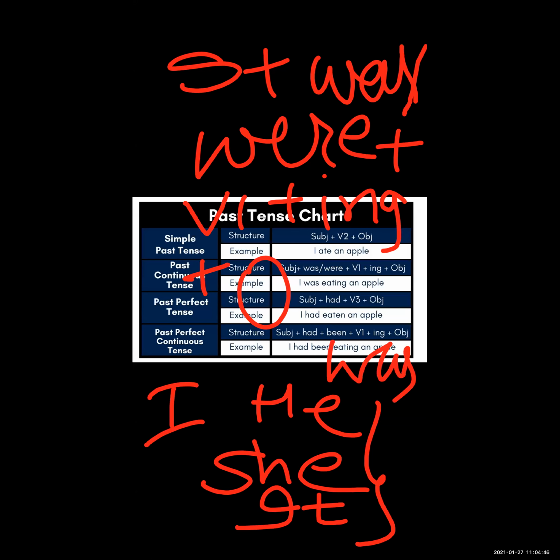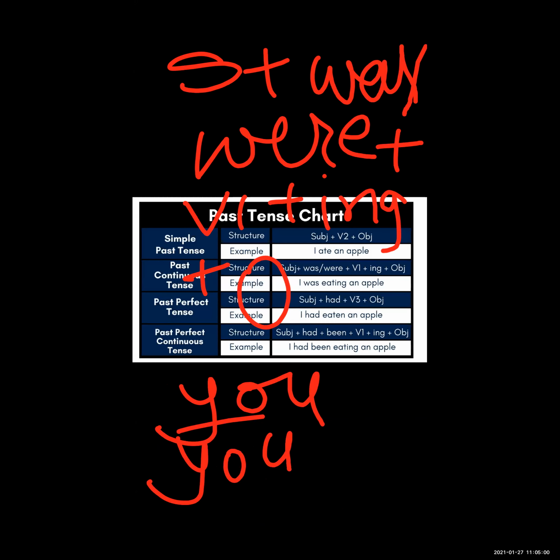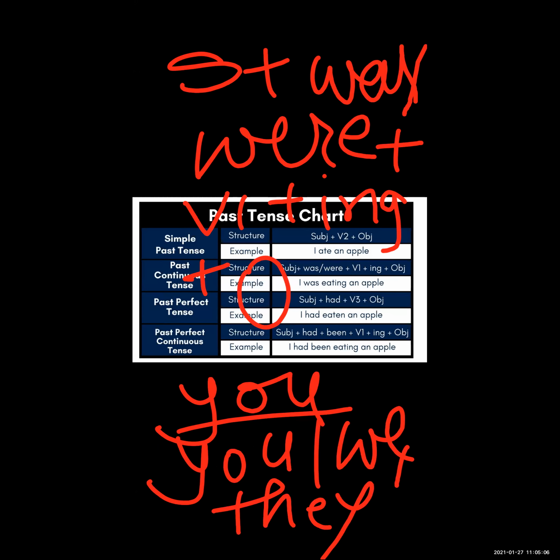And where do we use were? We use were with you, with singular you and with plural you also. Then with we and with they. So were we use with plural pronouns and plural nouns, and was we use with singular nouns and singular pronouns. So this is the structure: subject plus was, were plus v1 plus ing, that is the ing form of the verb, and object.